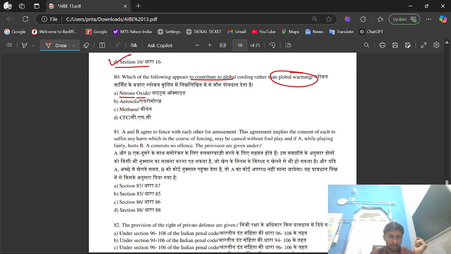Option 80, I guess aerosols. Sorry, not CFC but aerosol. The right answer for 80 is B, that is aerosols.